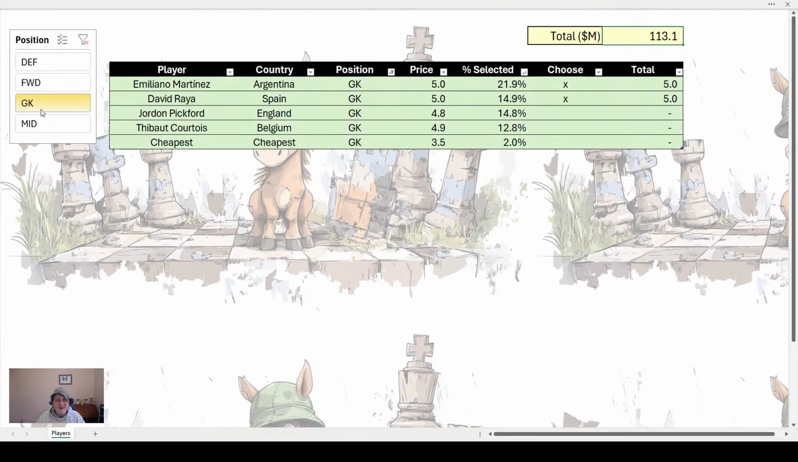But the way we do that, go back to keepers. We take out the bottom one in the list, which was Raya, and we put in the cheapest keeper, just an unnamed keeper. The cheapest keeper is 3.5 million. So that saves us a bit.